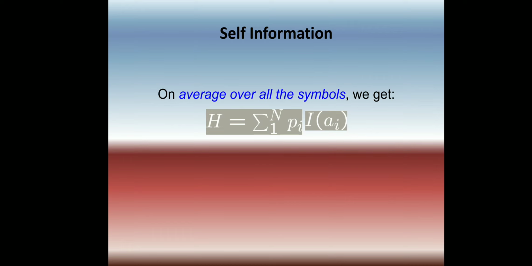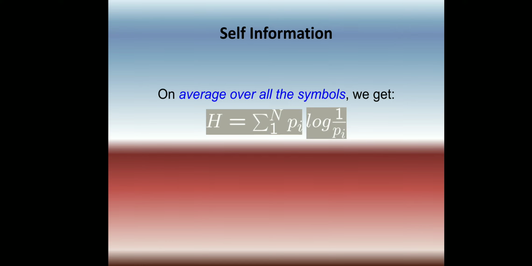The term entropy we can study in detail later in this video or another video. So we can say that this entropy is the average over all the symbols. Then we can represent it with I of A replaced as log 1 by p_i. So the entropy equation is the summation of i equal to 1 to n of p_i log 1 by p_i.